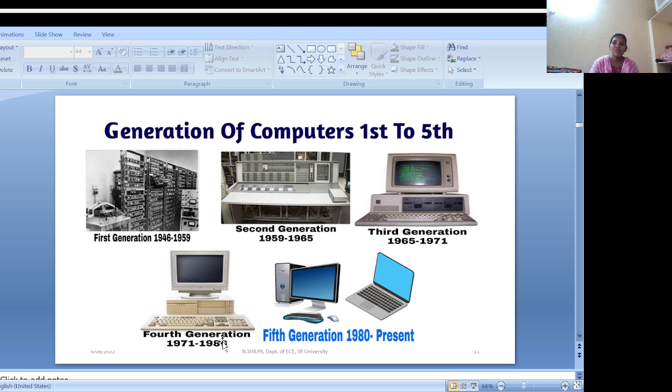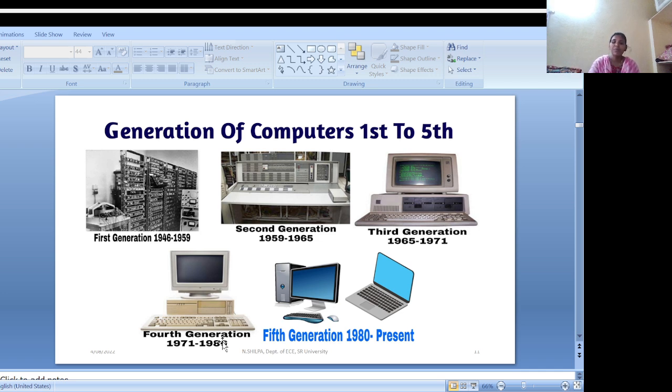And the next one, fifth generation, that is 1980 to present. The fifth generation focuses on advancement in artificial intelligence and the use of VLSI technology, very large scale integration, which allows millions of transistors on a single chip.